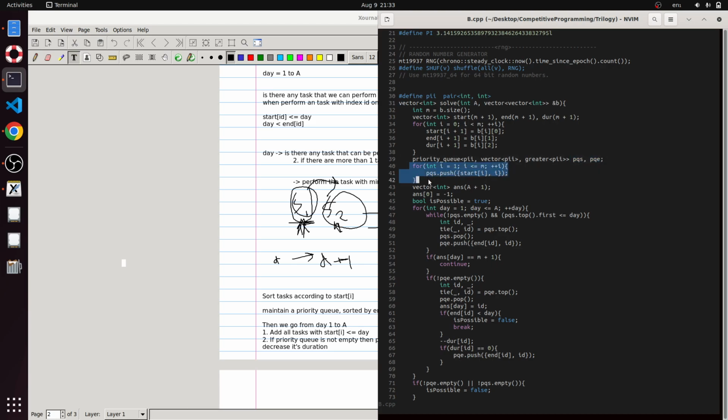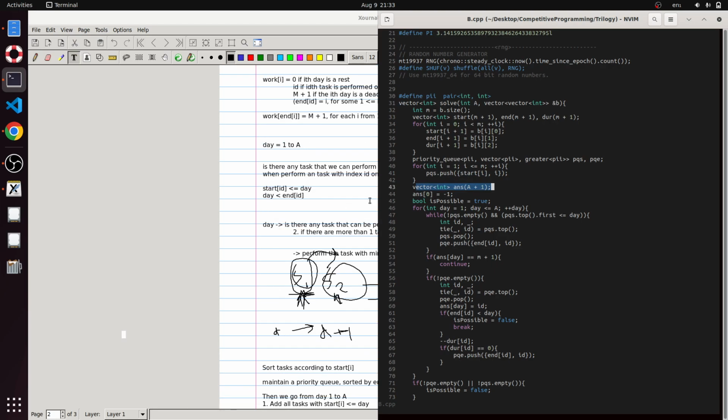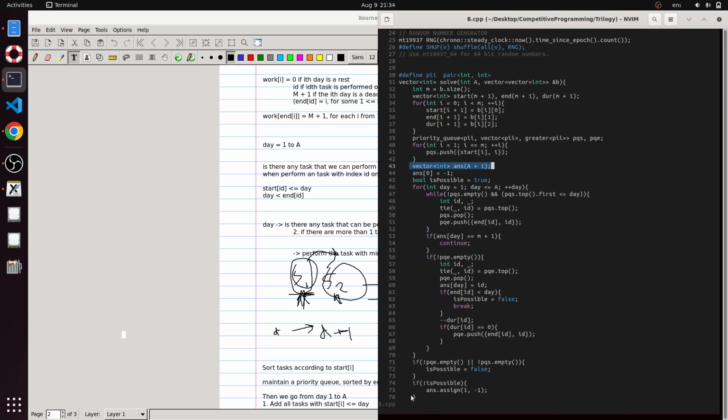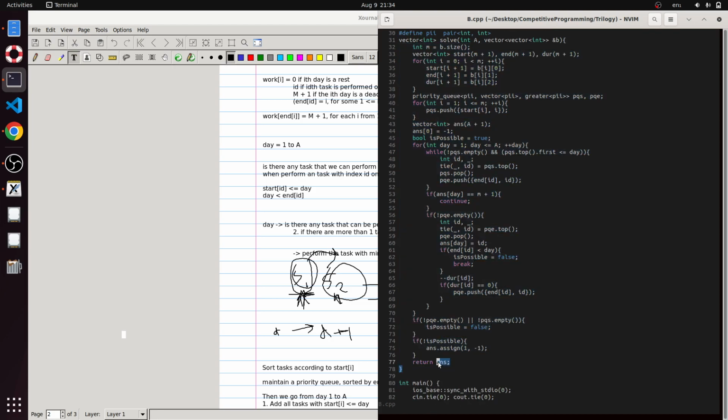So the priority queue for start stores this pair, start of I and I, where I is the ID of the task and start of I is the start date of the task. And also this is the vector array answer. Basically we used work array over here, but I have written it as answer, and this answer array is being returned over here.